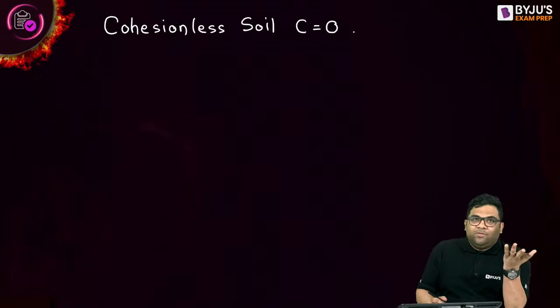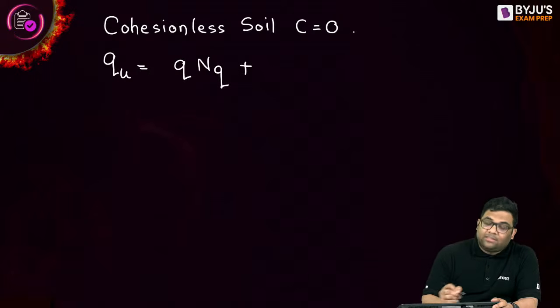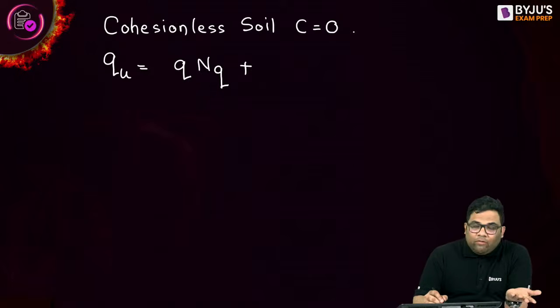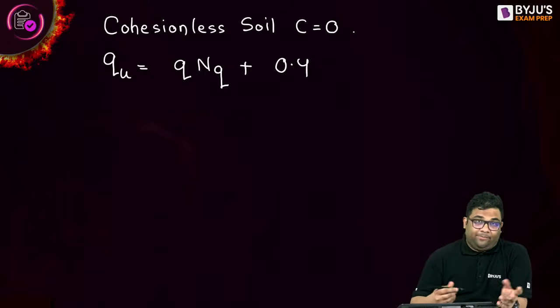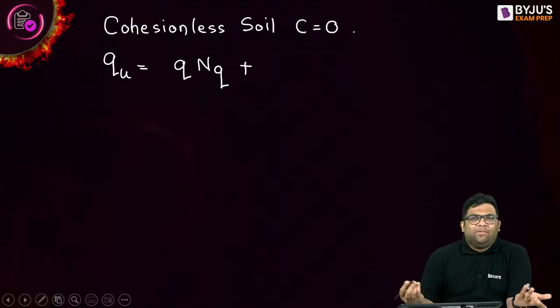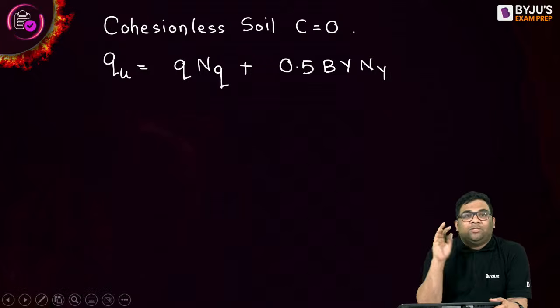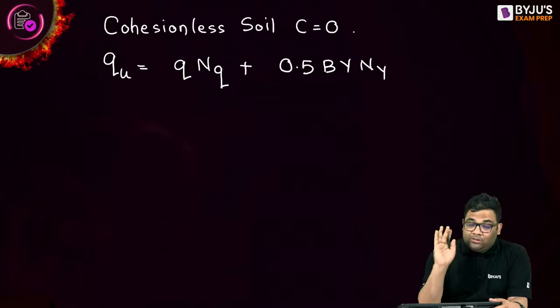The ultimate bearing capacity will be only the Q N Q term plus the gamma term. If it is square, it will be 0.4. If it is strip, then 0.5. If it is circle, then 0.3. Let me write for strip footing. So 0.5 B gamma N gamma. Now this 0.5 will change as per what? The shape, right? Now this is cohesionless.